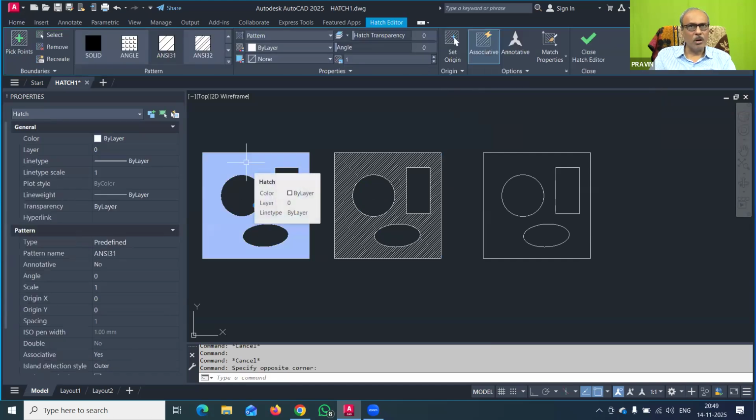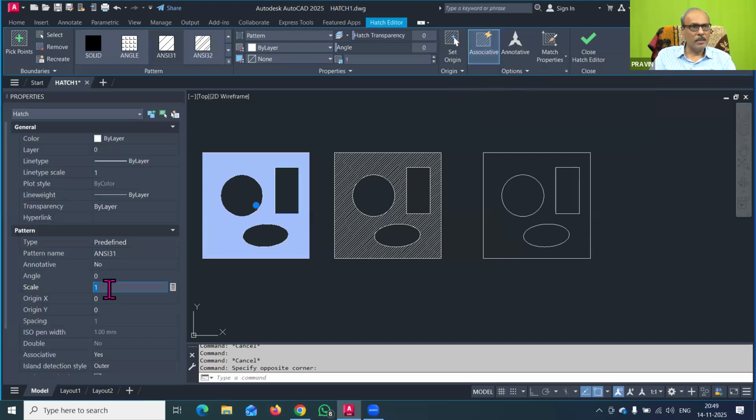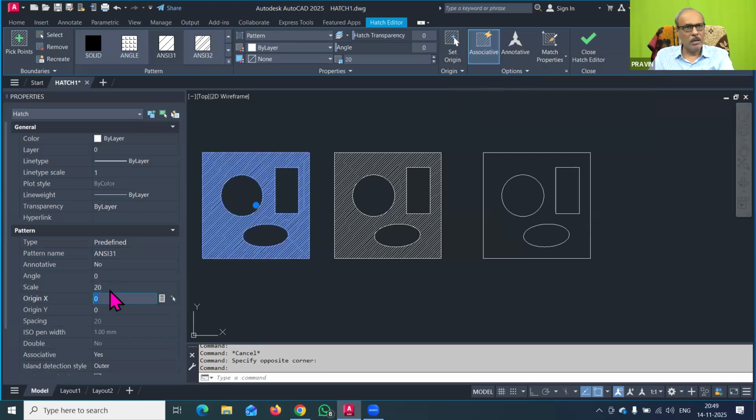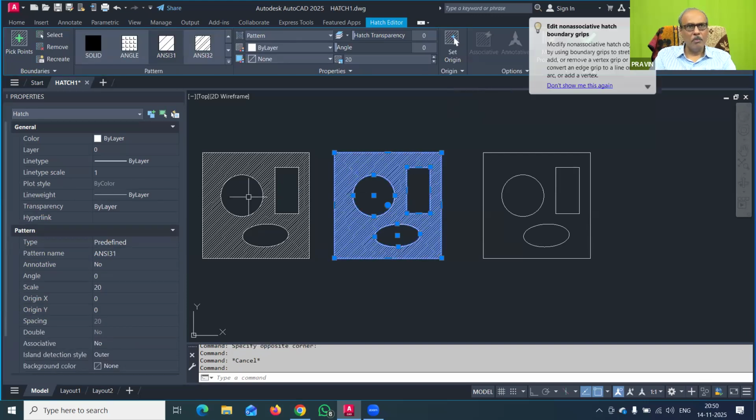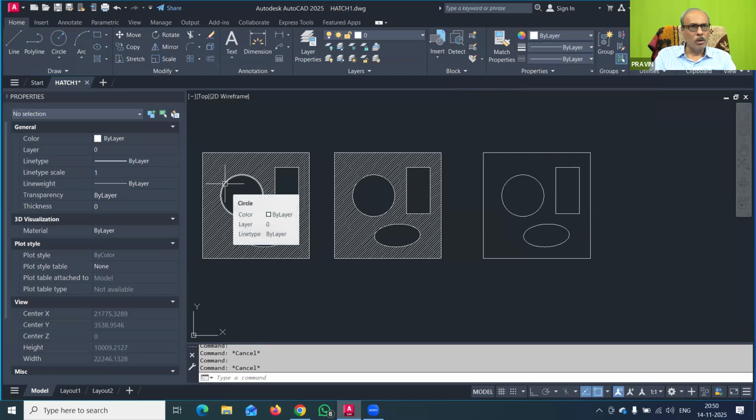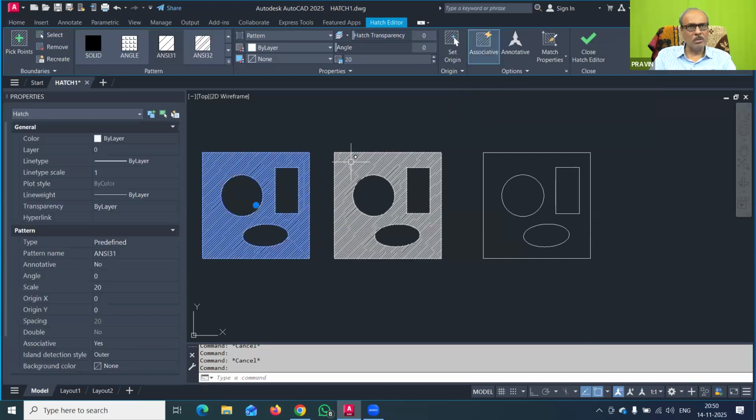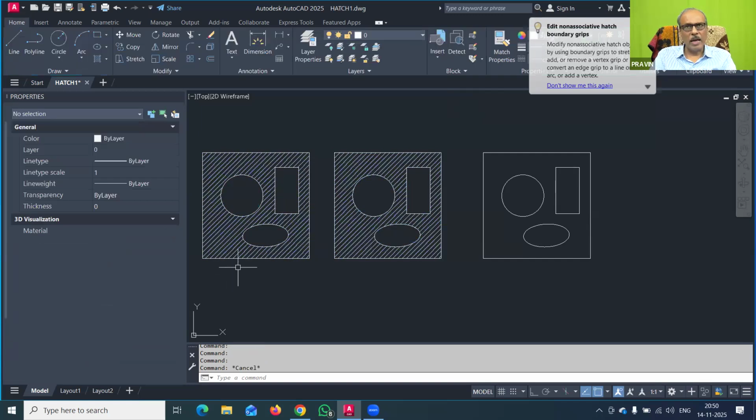In this hatch pattern also, you can see the associative pattern is on. Now I will adjust the scale to 20, enter. Here is also hatching and here is also hatching. But here all the grips are appearing, and here the grips are not appearing. That is the important thing. Now I will change the scale again. I need it a little bit larger. Yes, now it is a clear hatch.